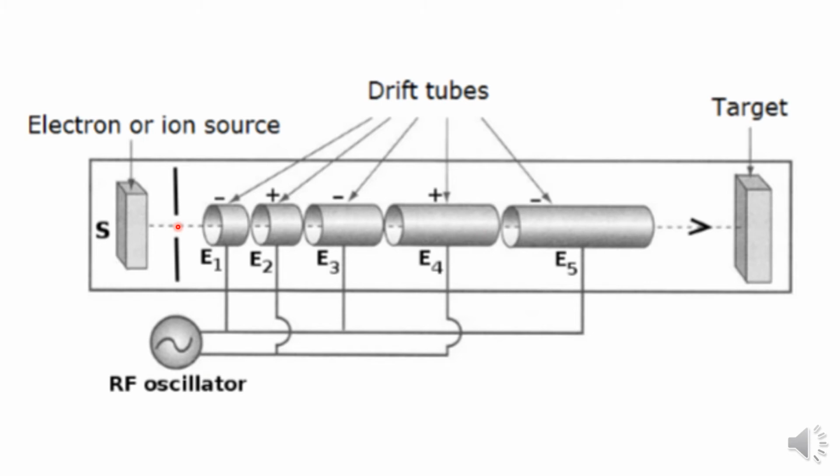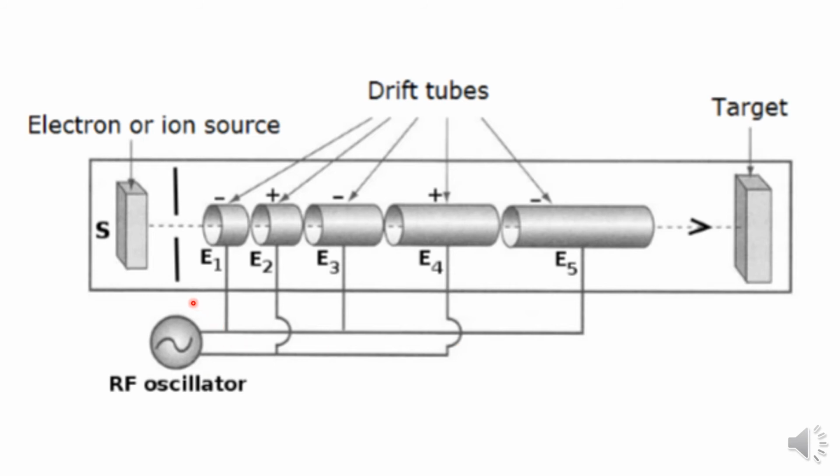When the particle is between the gaps of the electrodes, it experiences a force due to the electric field. When the particle is inside the electrodes, because the electric field is zero, it will not experience the force, or we say it will not experience any acceleration. When the particle acquires a sufficient amount of energy, it is made to strike the target.